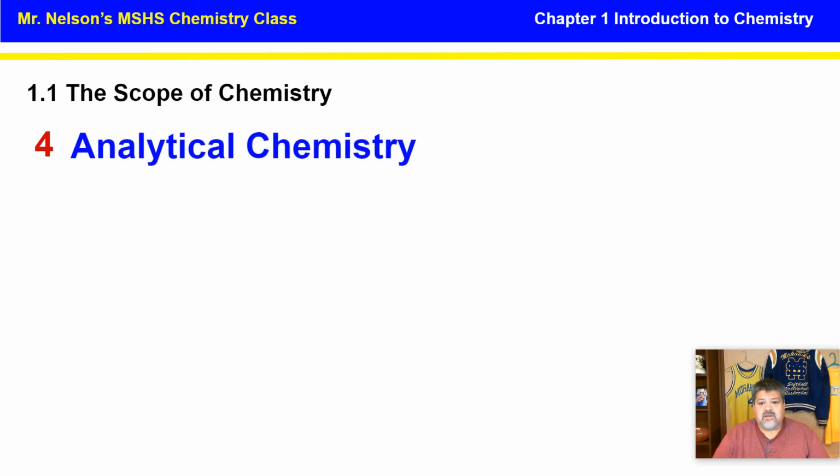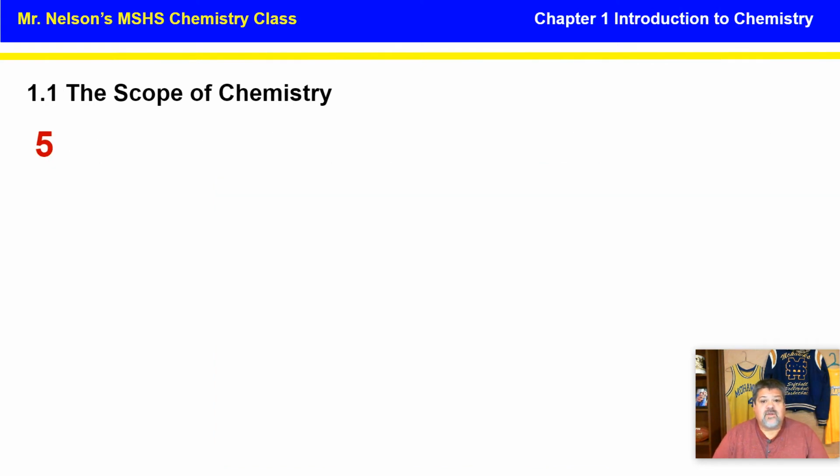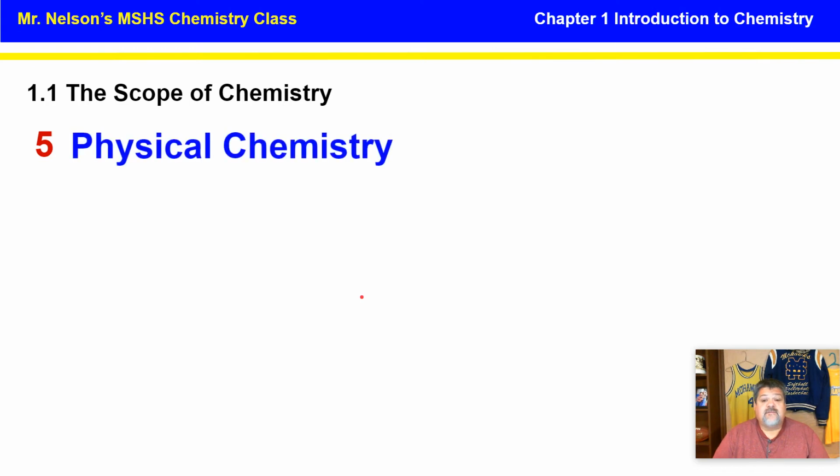Our fourth one is going to be analytical chemistry. Analytical basically means the composition of matter. So what's the matter made up of? Matter can be made up of substances or mixtures. It can be heterogeneous, homogeneous, and all those different things, which you'll learn about in the textbook and or the PowerPoint for that section.